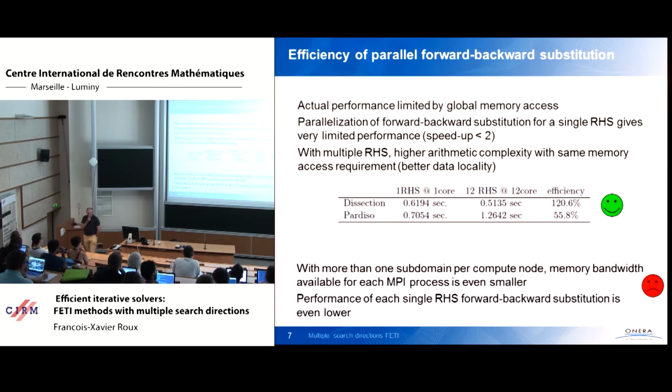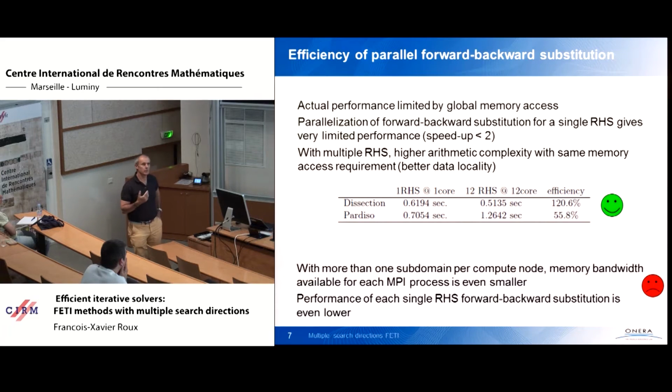So when you use the domain decomposition method, you could say, okay, I cannot have parallel performance for my single forward-backward substitution inside each subdomain. So I will allocate one core per subdomain. But this is not a good idea, because it means that you will have several subdomains on the compute node, and each of the subdomains will try to perform its forward-backward substitution using its local matrix at the same time. And so you increase the stress on the global memory, and so it doesn't work at all, in fact.